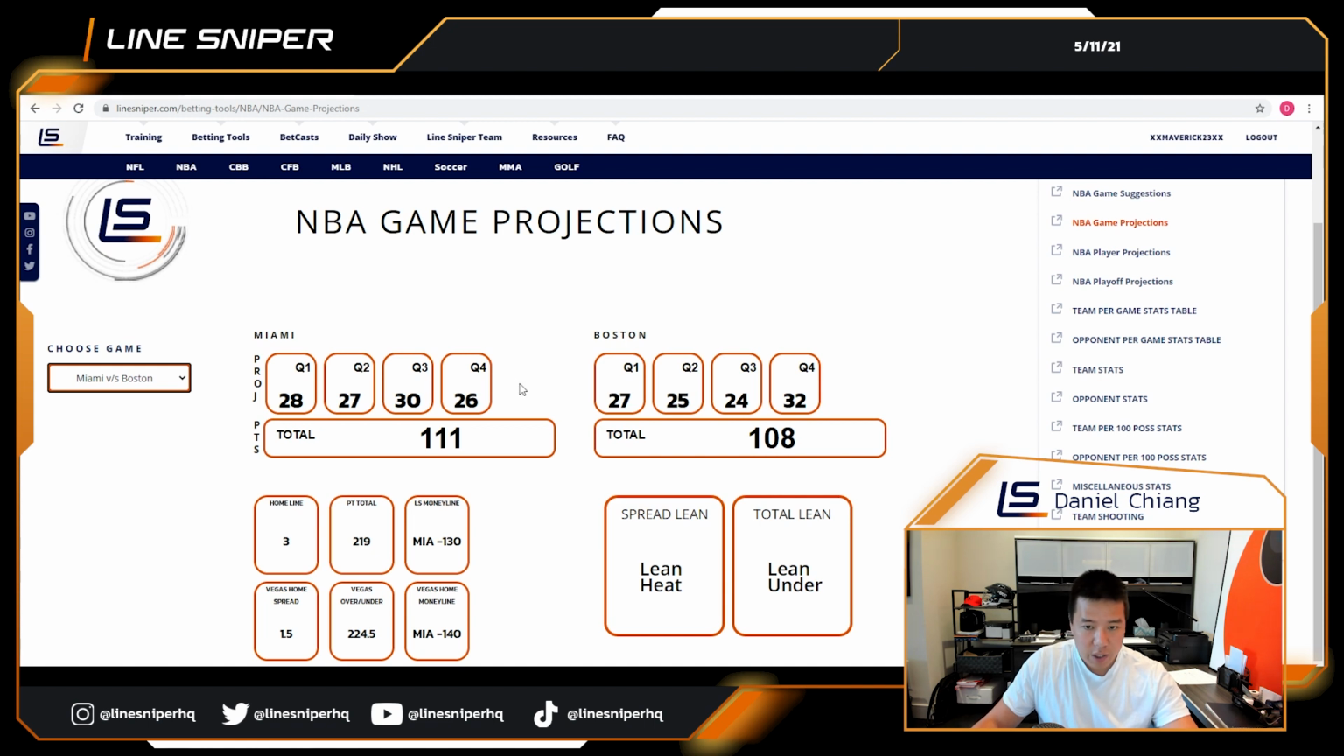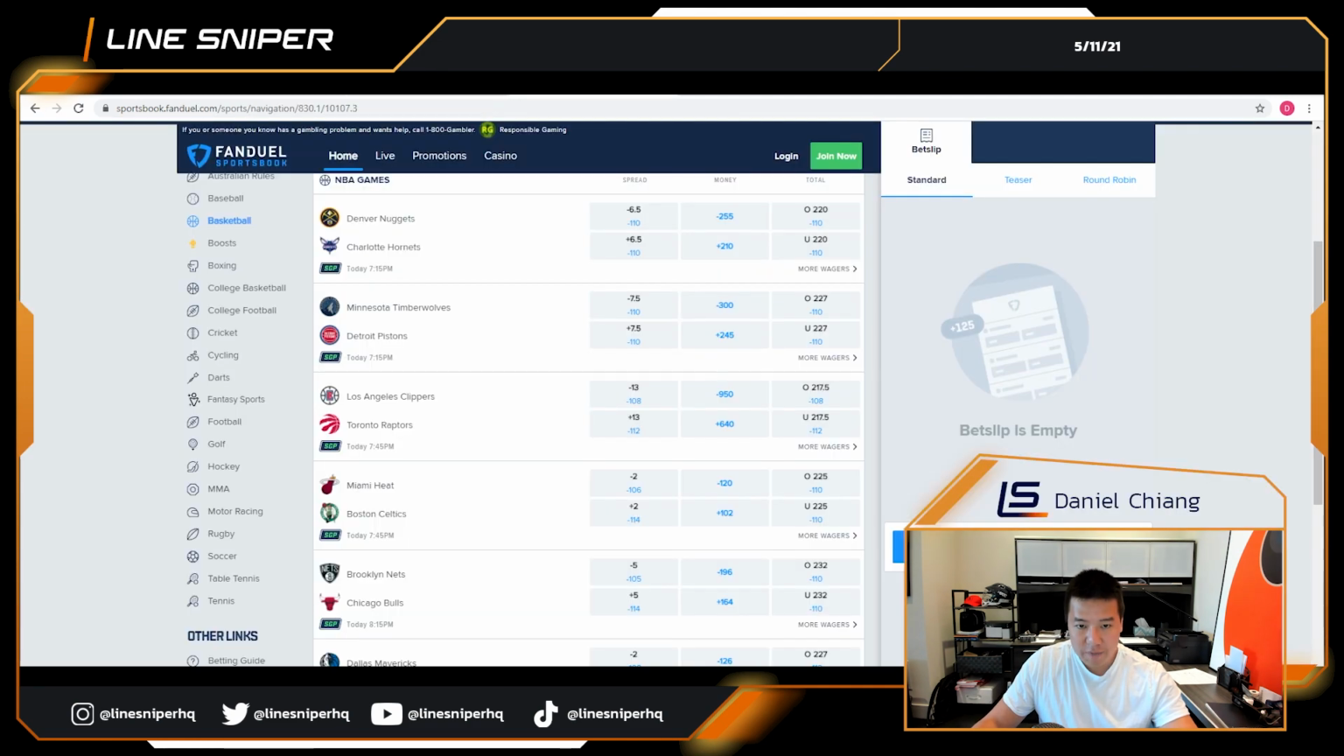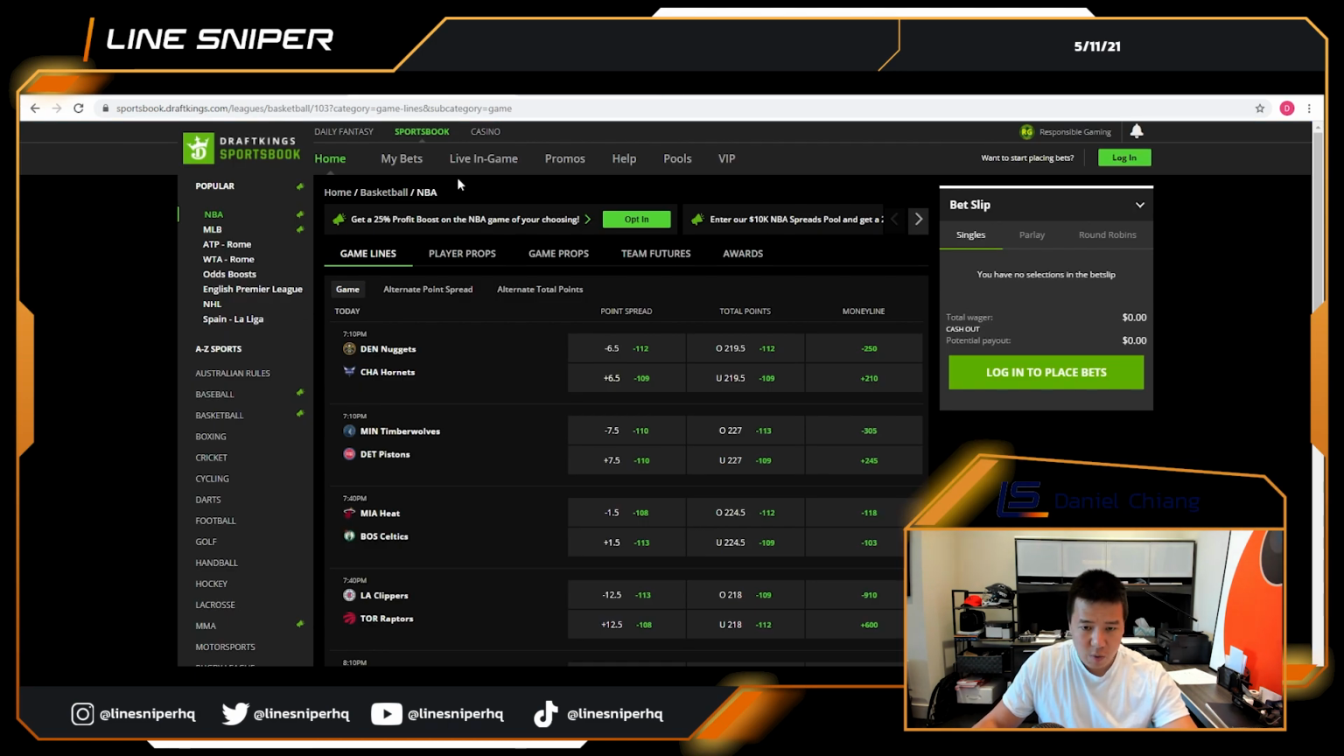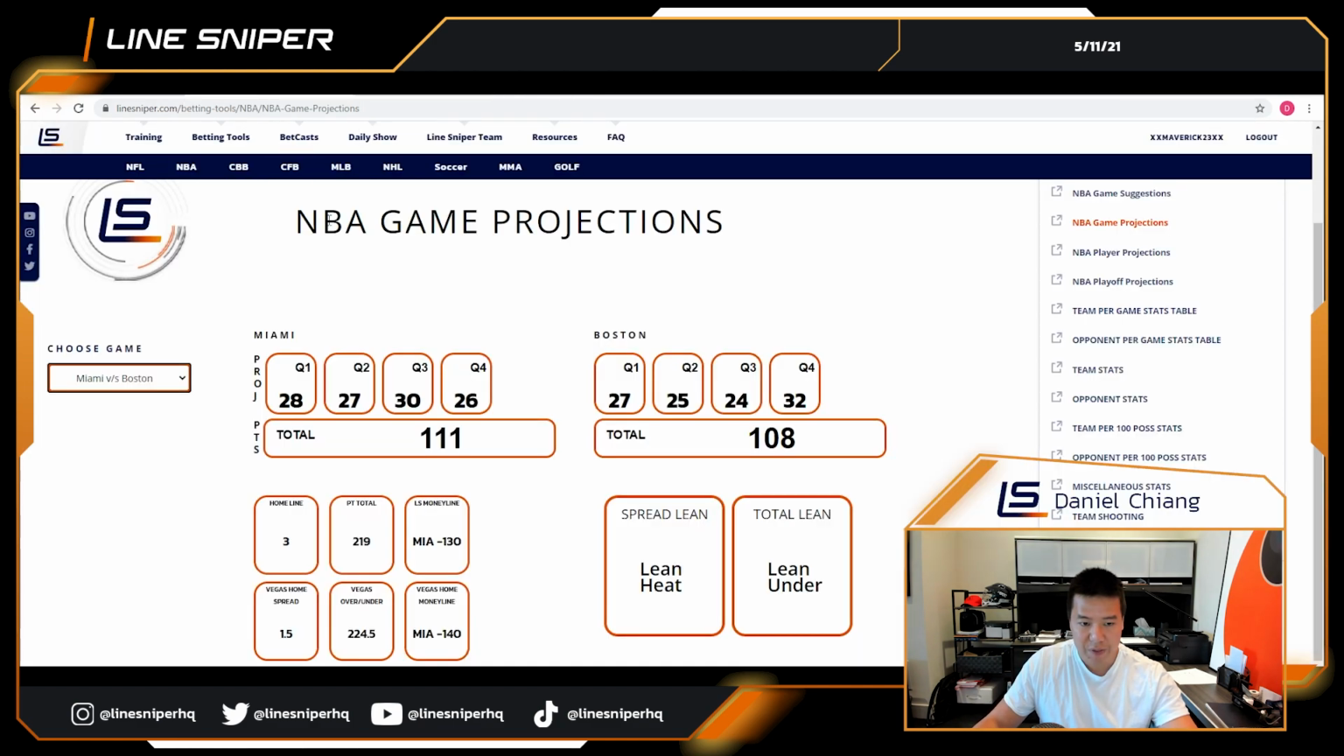But all right, so what do we have for this game? We have Miami as a 3 point favorite over Boston, and the Vegas home spread is 1.5. Or if you look at FanDuel, it'd be 2 point favorites. So let's take a quick look. If we're going to bet Miami Heat, we're going to bet them at DraftKings at 1.5 minus 108. You'll get a few cents of value relative to FanDuel at that point, 3 points relative to the 1.5.